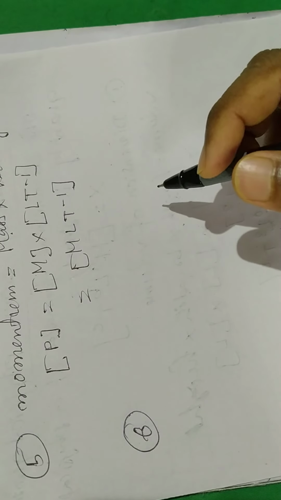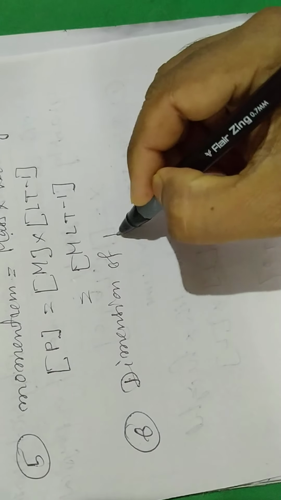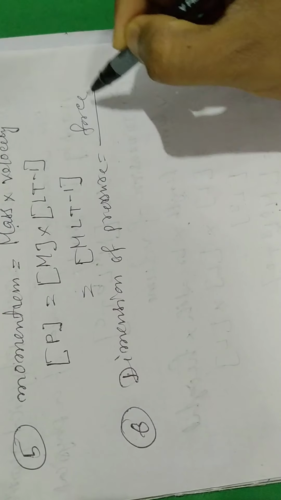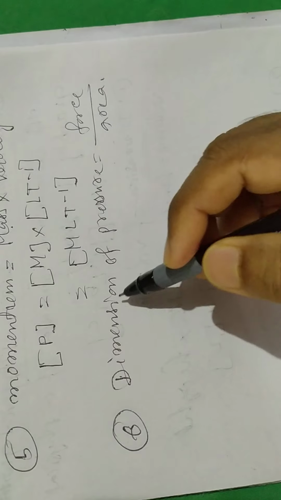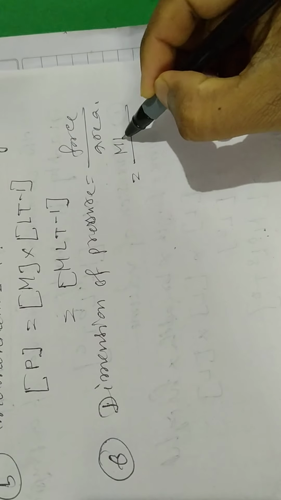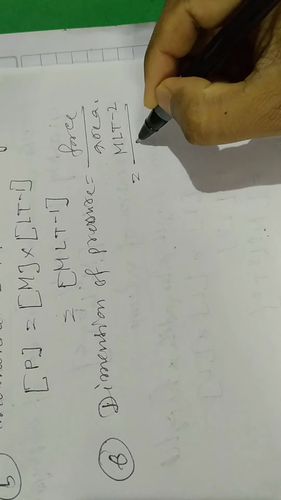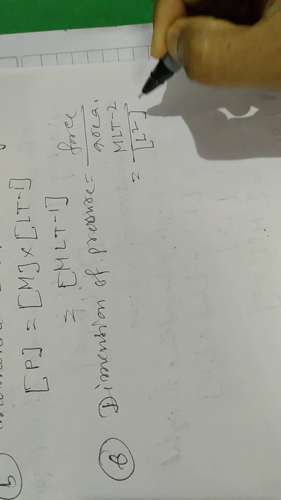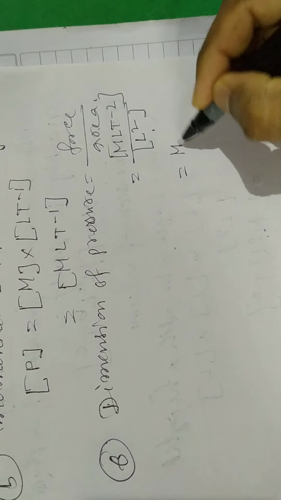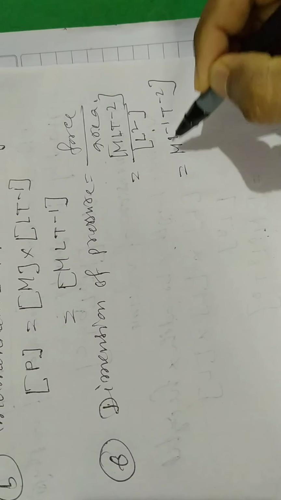Dimension of pressure. Pressure is force by area. So dimension of force is M L T to the power minus 2 and area is L square. Dimension of area is L square. So pressure is M L T to the power minus 2 divided by L square, which is M L to the power minus 1 T to the power minus 2.